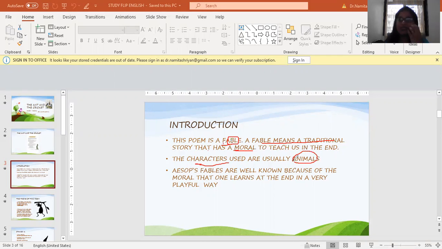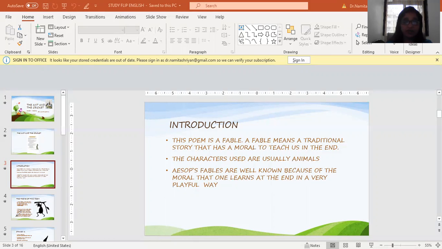So in a very good way, because children always love animals. So when animals are teaching us something, it becomes better for the students to learn. So yes, through the medium of animals, a fable teaches us many things, especially a moral which we can take home with us and actually apply into our life. Aesop's fables are very well known because of the moral that one learns at the end in a very playful way. So that becomes very easy for us to understand. So this is exactly a fable, The Ant and the Cricket.